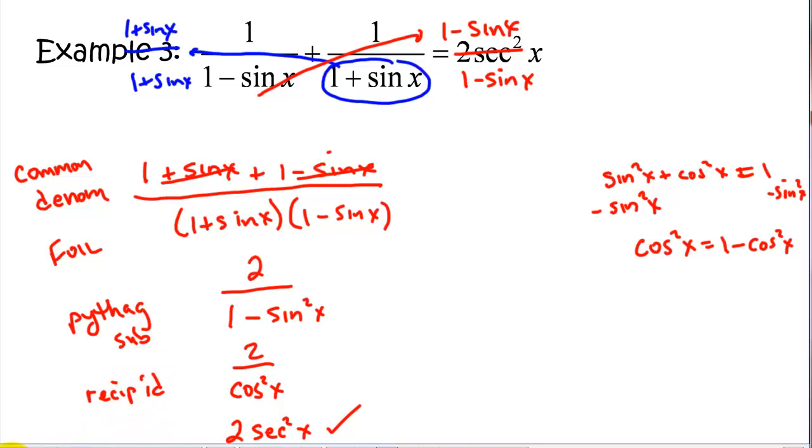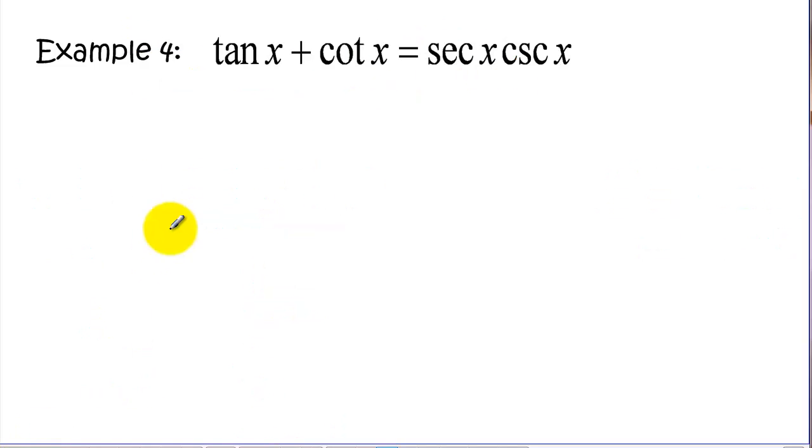And let's look at, I think here, one last one. Okay. Now here, since there's nothing squared, we can't use any of the Pythagorean identities. So let's just convert everything to sines and cosines. Now we could start on either side. I'm going to start on this side, and let's see how that works out. So we've got now tangent using the quotient identity is sine of x over cosine of x. And cotangent is cosine of x over the sine of x.